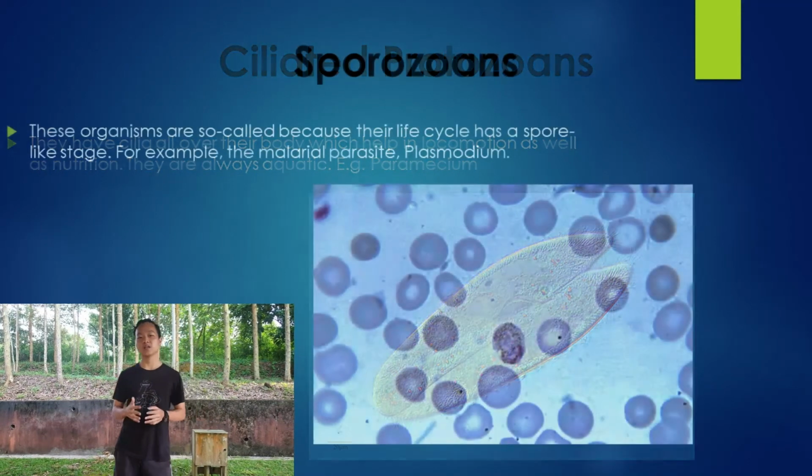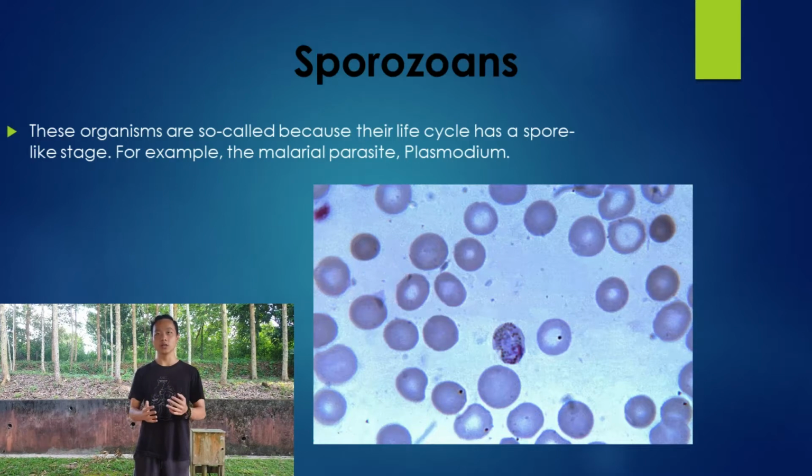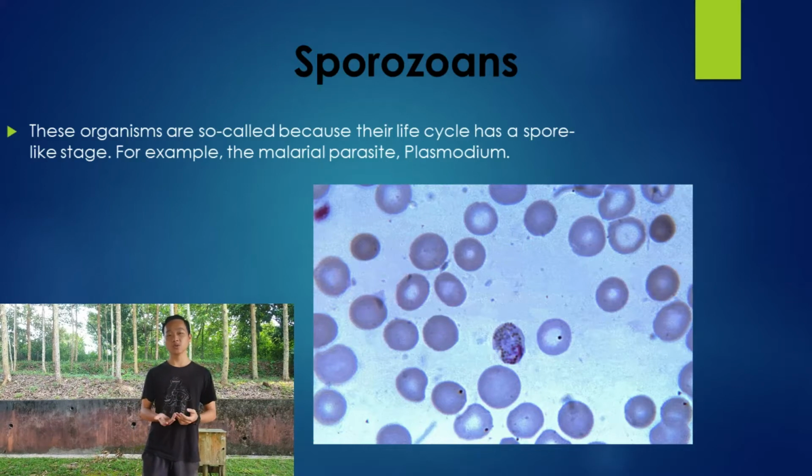The last but not least is sporozoans. These organisms are so called because their life cycle has a spore-like stage. For example, the parasites. One of the examples for sporozoans is Plasmodium, which is usually found in mosquitoes.